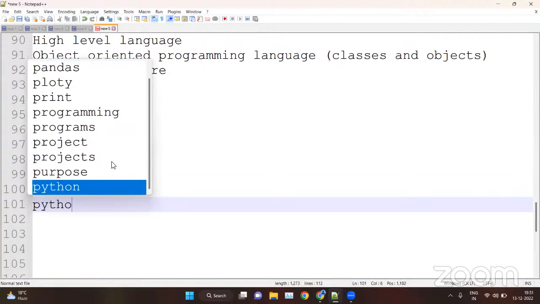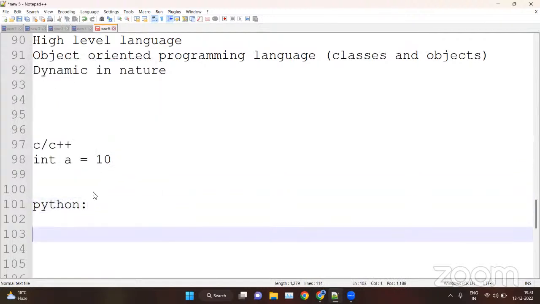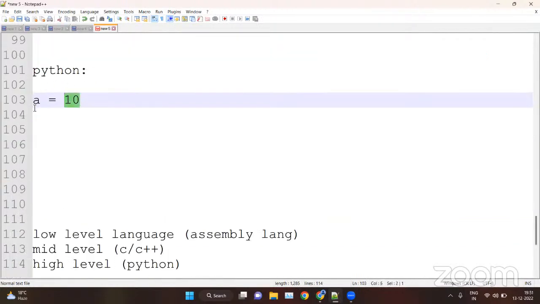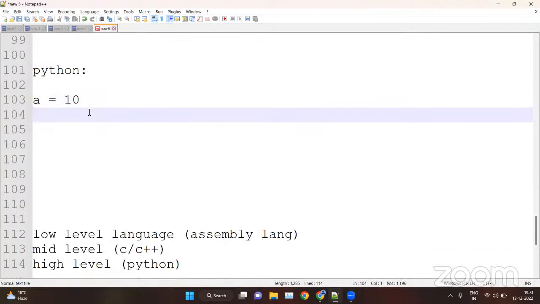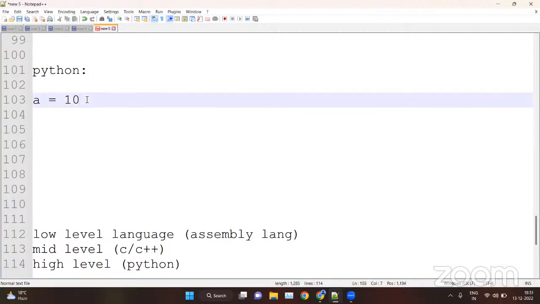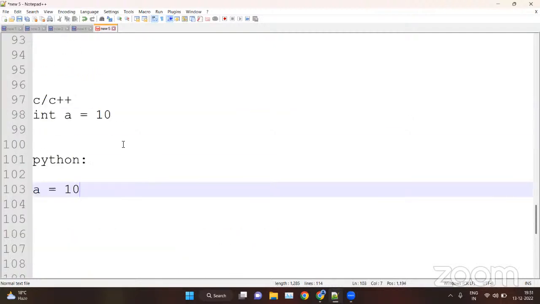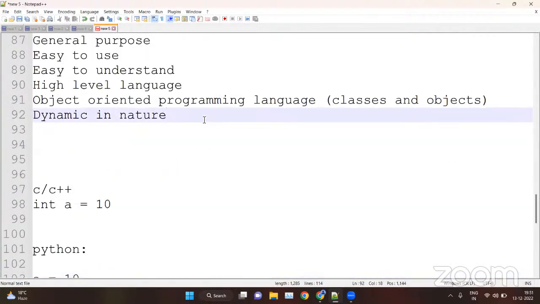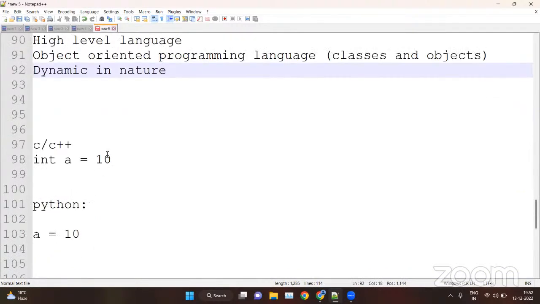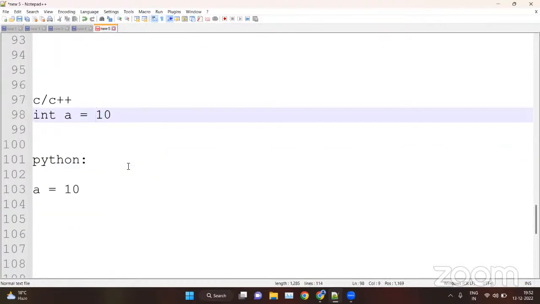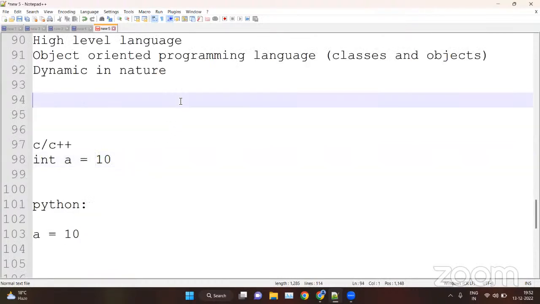But in Python, when we assign a value to a variable, we don't need to tell the Python interpreter what kind of value we are storing. We just write a equals 10. That's it. This is the nature of Python. We don't need to declare the type of value we are storing inside a variable. That is why we say Python is dynamic in nature.